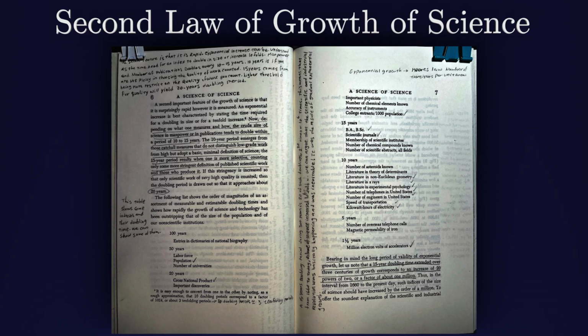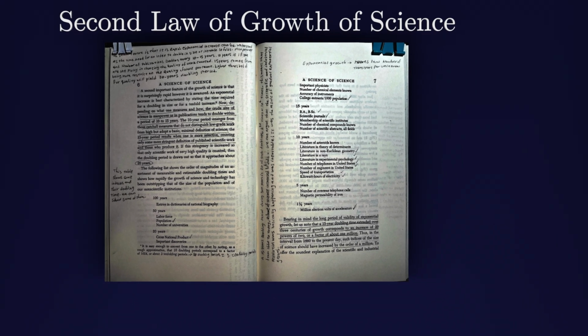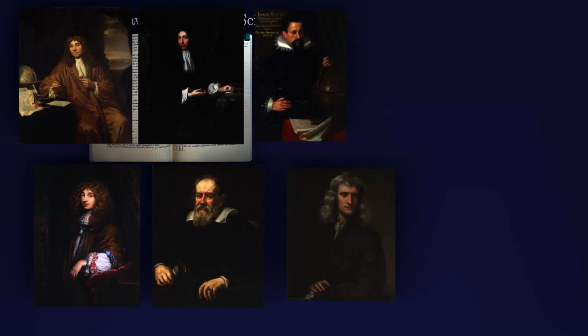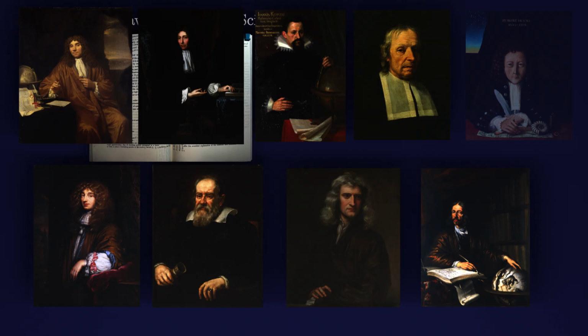Even if we define our index carelessly, so long as the period is a few centuries, we can still observe it. Second, the exponential growth has been happening for a while, at least since 1600s. Beginning 1660, scientists started forming their scientific societies and founded their periodicals. They started to publish papers instead of their usual output, books. Since then, the number of journals and number of scientists has increased exponentially.